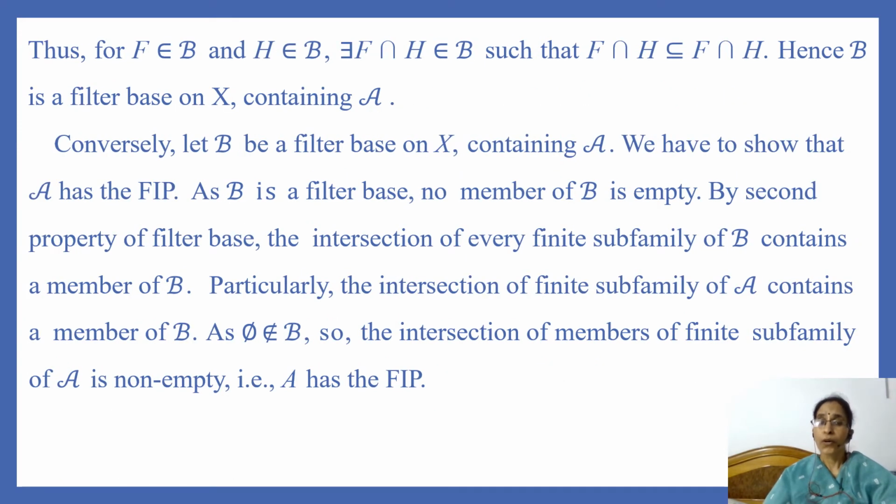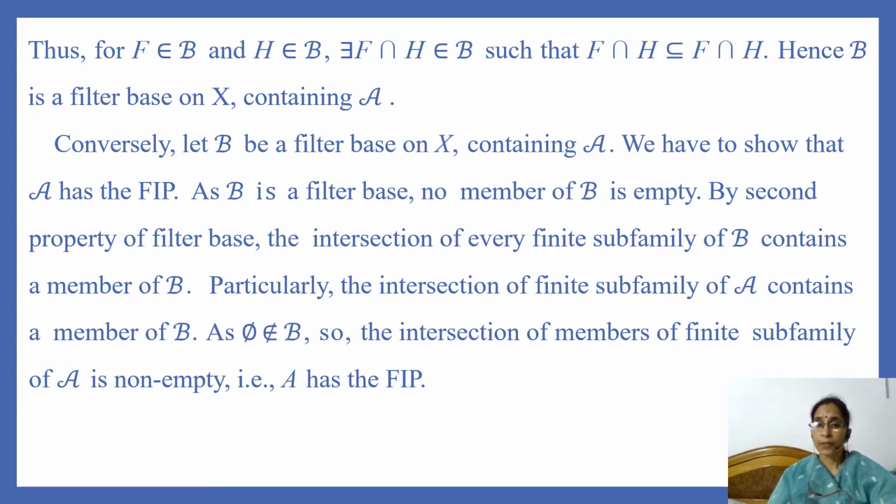Thus, for F belongs to B and H belongs to B, there exists F intersection H belongs to B such that F intersection H is contained in F intersection H. That is, we have shown that the intersection of any two members of B contains a member of B. Hence, B is a filter base on X containing A.